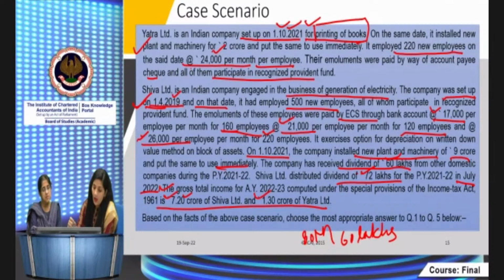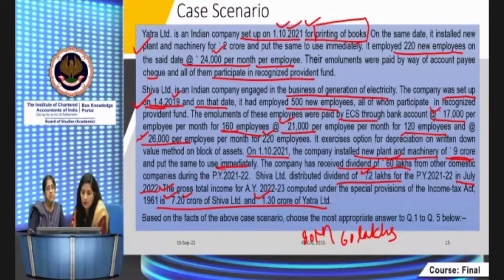In 7.20, first of all, in Shiva Limited's case, both will be eligible. 80JJA, 80M, provide. Then what you do, other than that, provide additional depreciation in respect of plant and machinery. The company has installed plant and machinery of 9 crore, and put it to use immediately, right? So on 9 crore, 20% you will be eligible.